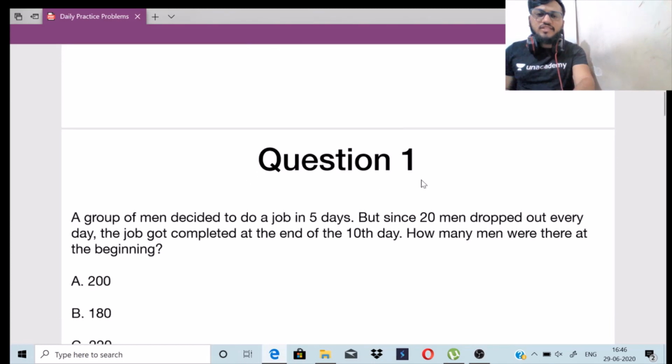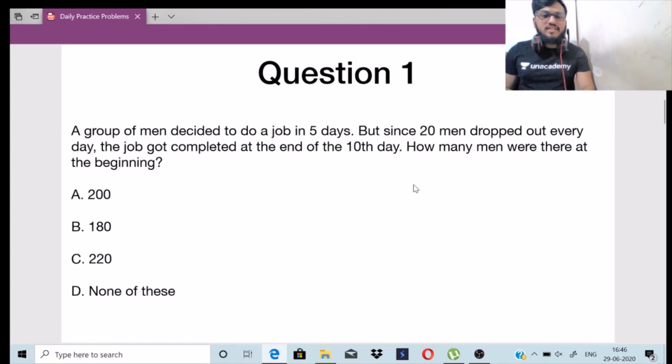Let's go on to the first question. A group of men decided to do a job in 5 days, but since 20 men dropped out every day, the job got completed at the end of the 10th day. How many men were there at the beginning?